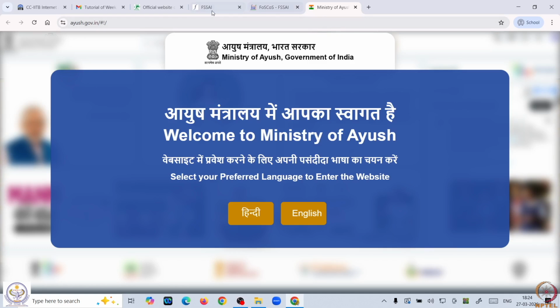So, the first portal we can see here is the Ministry of Ayush, Government of India. When you use the Google interface and write Ministry of Ayush, the first line which comes will open this portal, and here it will open like this. Whichever language you are familiar with, you can use it to search the information on this portal.